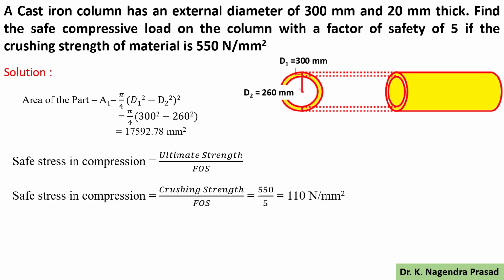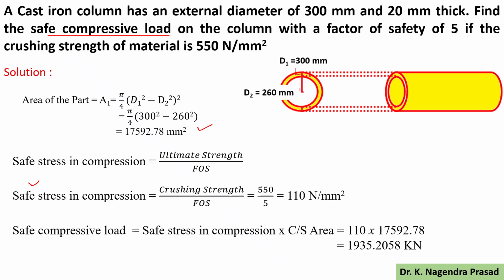Then we have to determine the safe compressive load. We know the safe stress and also the area. Then the safe compressive load will be the safe stress in compression into the cross sectional area, where the safe stress is 110 and the cross sectional area is 17,592.78. Then the safe compressive load will be 1935.2058 kilonewtons. So this is the solution, and thank you.